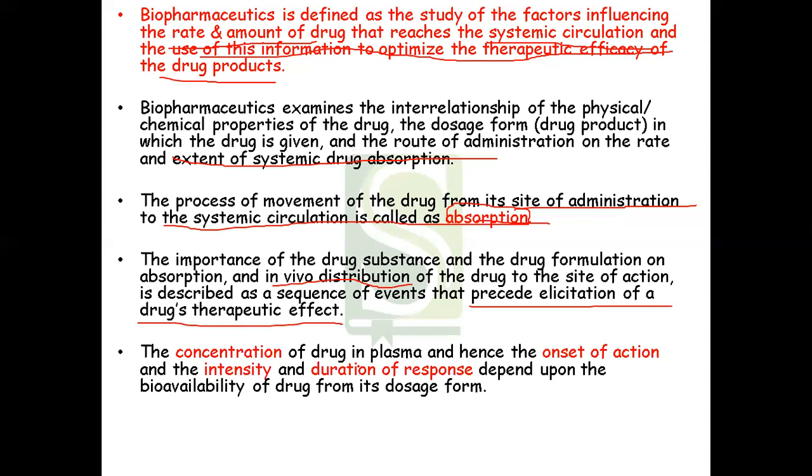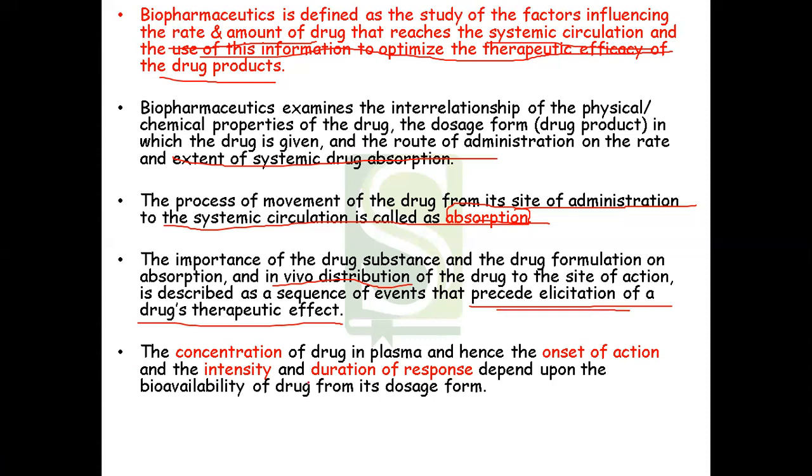The first is absorption. Once the drug is absorbed into the blood, it will be carried along with the blood to different parts of your body. Right now, with the help of that blood circulating inside the body, the drug will reach its site of action. You don't know where the site of action is, right? So that blood will help the drug to move to the site of action. Okay, and only once the drug reaches the site of action, then you will get the therapeutic effect.